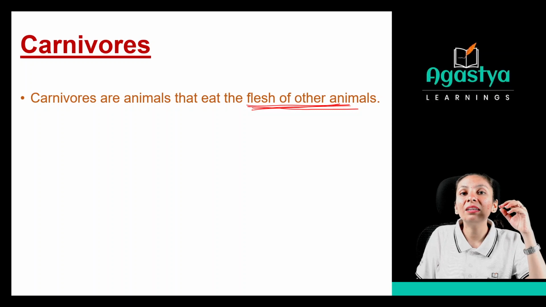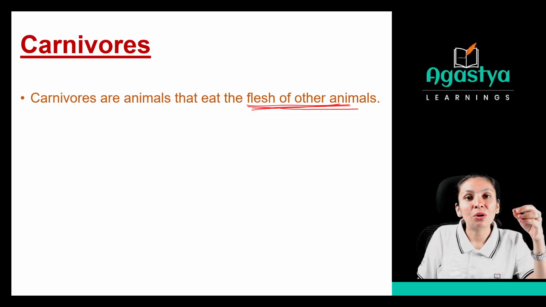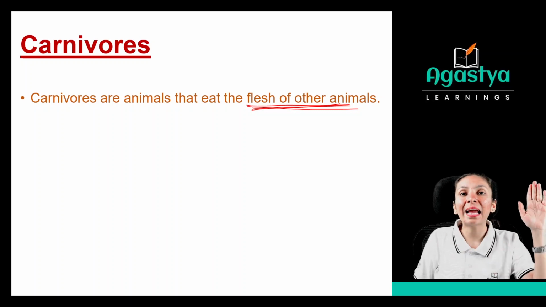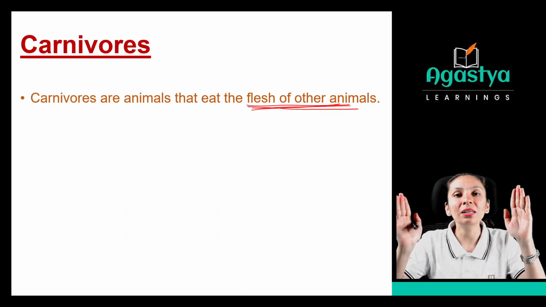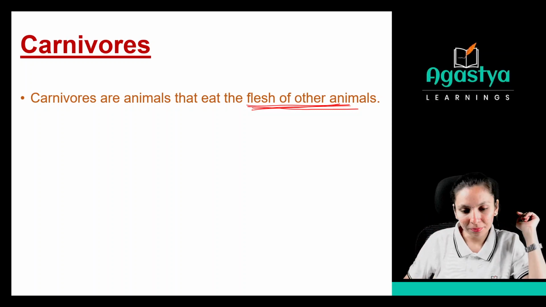So whenever an animal takes the part of animals or an animal-related product, mainly the flesh of the animals, that is the meat, right? So they are called carnivores. They will not take any plant products. They will depend only on the flesh of animals. Clear these things? Okay.